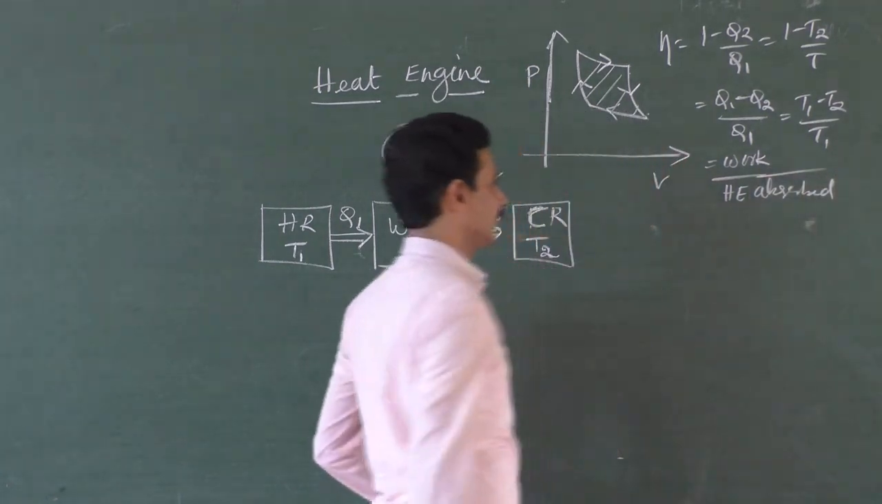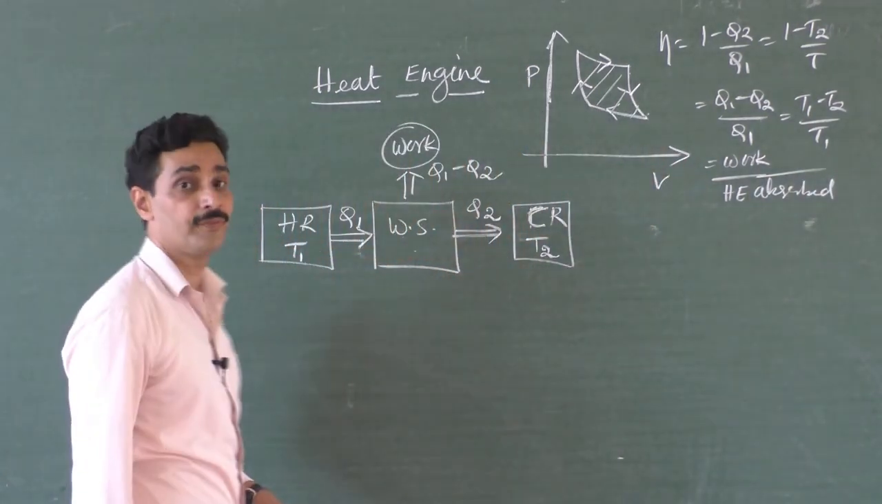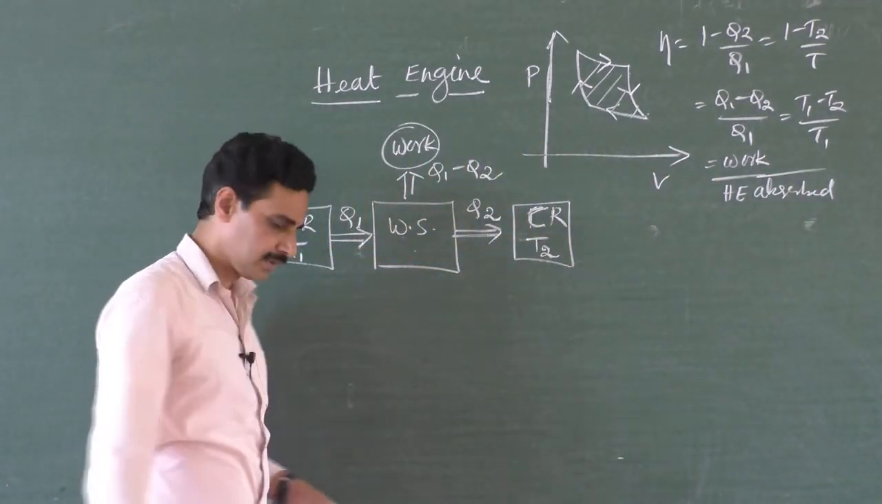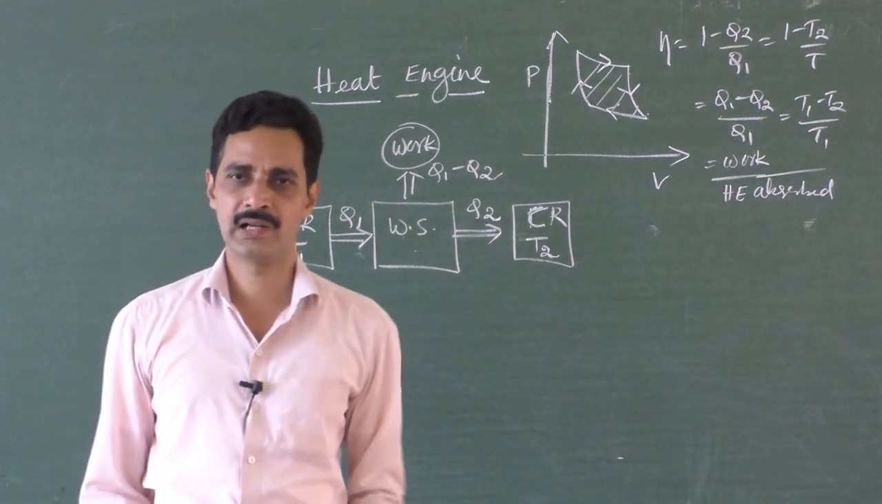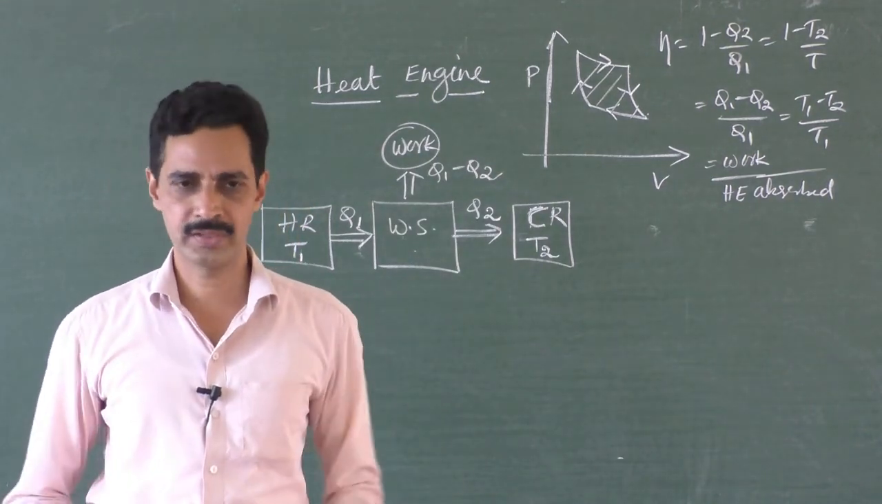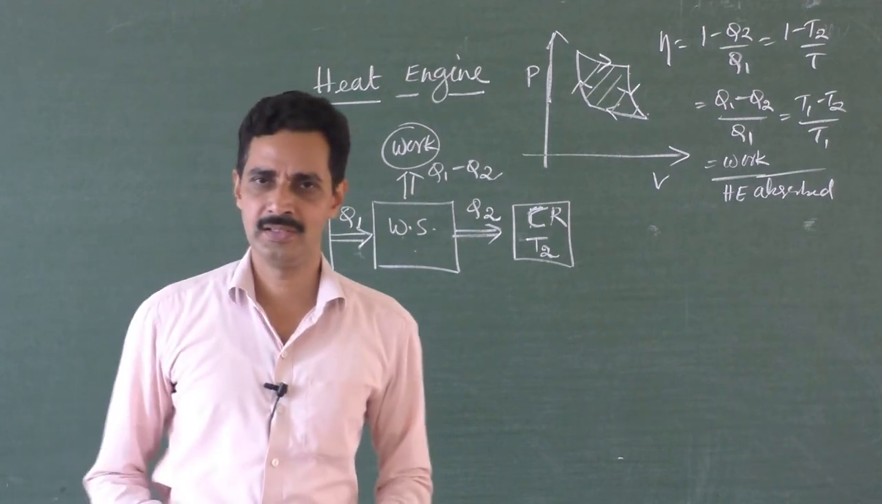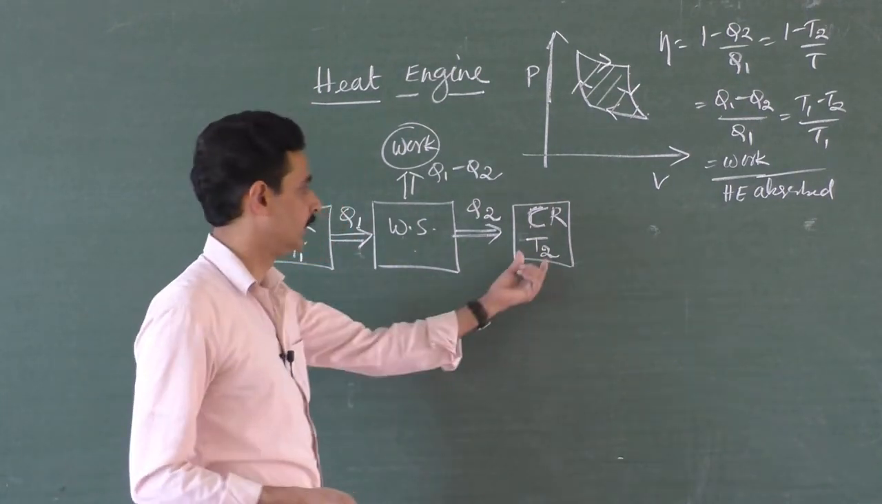Okay, that is the formula. Now, what is a refrigerator? A refrigerator is one which works opposite to the Carnot cycle. How? What do you mean by opposite? It absorbs heat energy from the cold reservoir, like this.